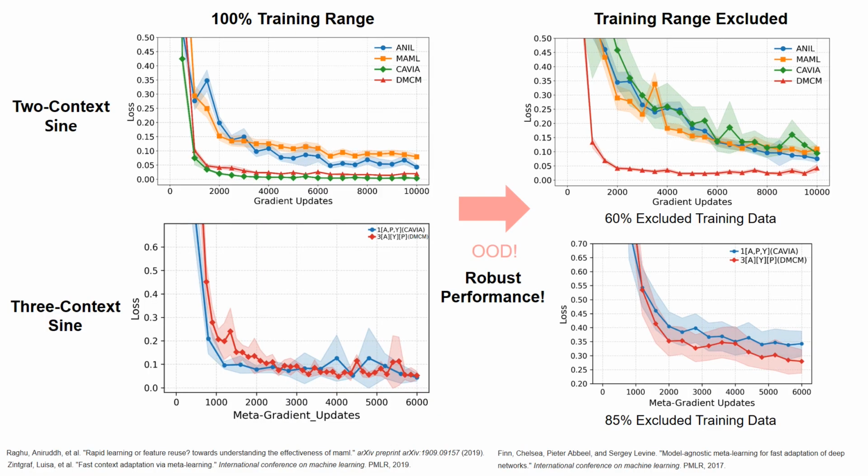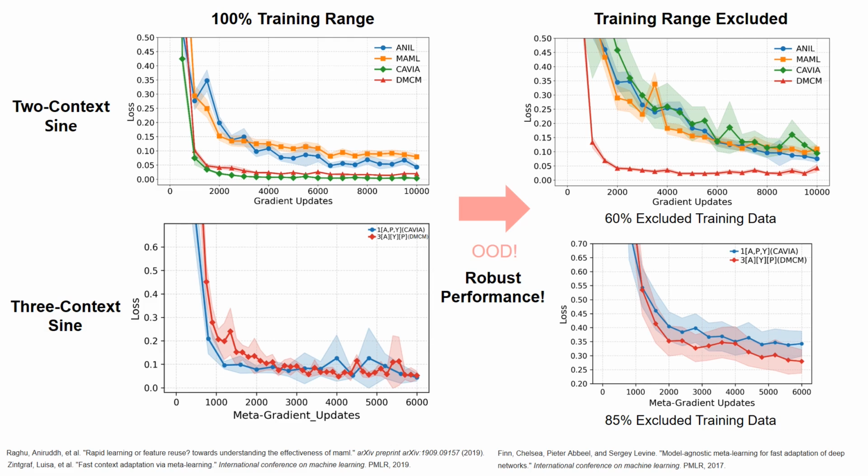Task generalization is not the only merit of our model. DMCM shows robust performance in out-of-distribution tasks through deep understanding about task features. At the sine task, DMCM shows similar performance to various baseline models with the full training range. However, DMCM shows robust performance at out-of-distribution training range in both 2 context and 3 context cases.